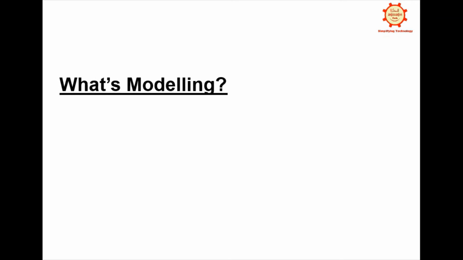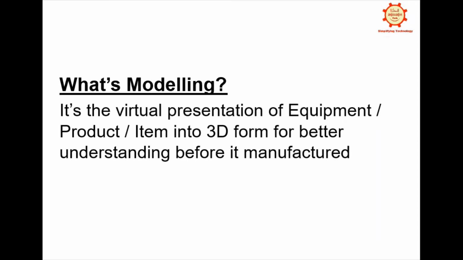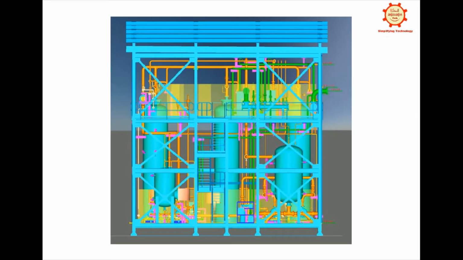Next we will see what is modeling. It is the virtual presentation of equipment or product or item into a 3D form for better understanding before it is manufactured. So here is the example. Here there are some vessels which are 3D modeled and connected with some of the pipings. These are all done before the manufacturing.